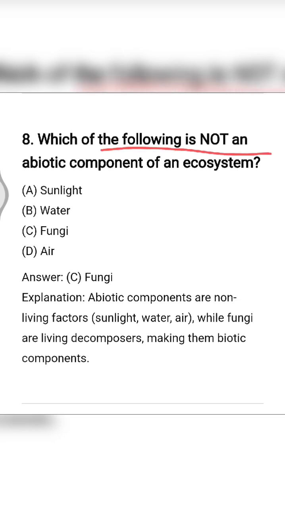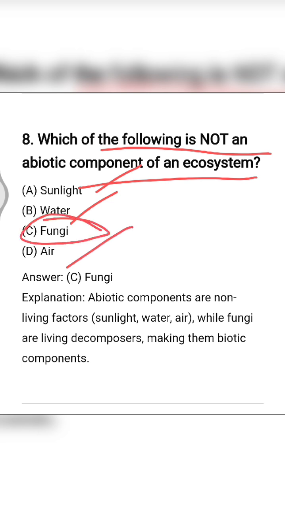Next is, which of the following is not an abiotic component of an ecosystem? Ecosystem has two main components. One is biotic, which involves living organisms, whereas the other is abiotic, which involves non-living components. So abiotic components are sunlight, water, air. Fungi is a biotic component, a living organism. So option number C is the right answer.